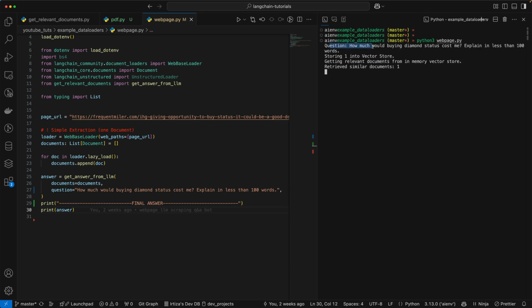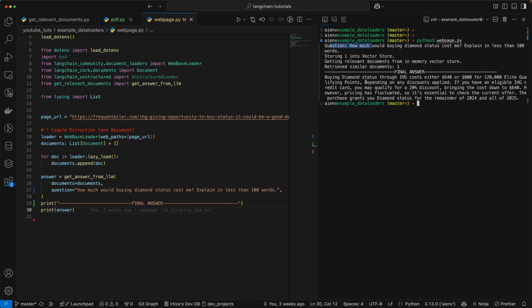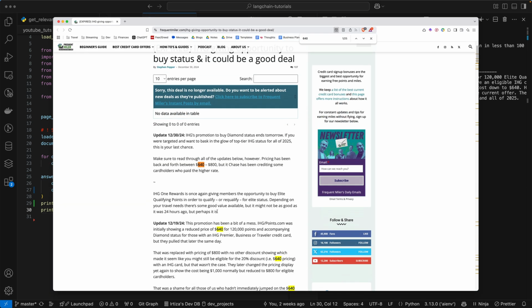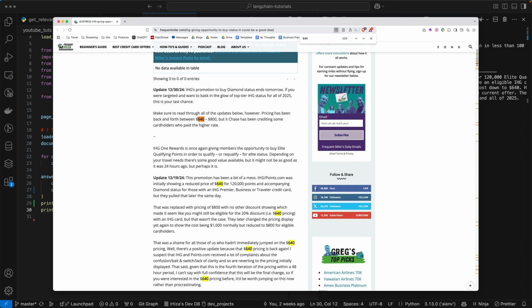And then you're going to see, here you go. So here's the answer. It says that buying diamond status through IHG costs either 640 or 800, depending on any discounts applied. If you have an eligible IHG credit card, and so on. So if you look at the text here, it does say 640 to 800. So you got the correct answer.